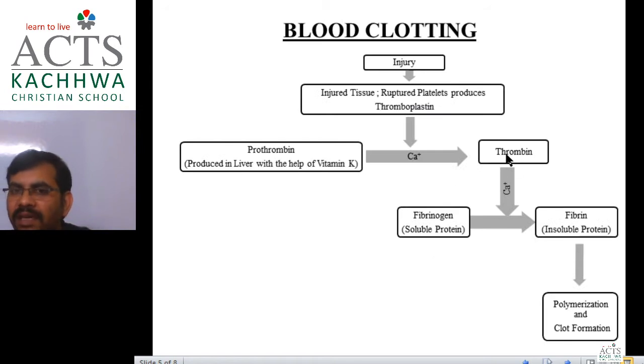Okay, thrombin is nothing, it is a protein, beta. Janvi Rai is asking, sir, repeat the meaning of thrombin. Thrombin is nothing, it is a protein. Okay, prothrombin is produced from the liver and it is converted into thrombin by the action of thromboplastin produced by ruptured platelets, meaning damaged platelets. Now this thrombin again acts in the presence of calcium on fibrinogen, a protein soluble in water, and converts it into fibrin, an insoluble protein. This insoluble protein undergoes polymerization and forms a clot. Okay, and helps in clot formation.